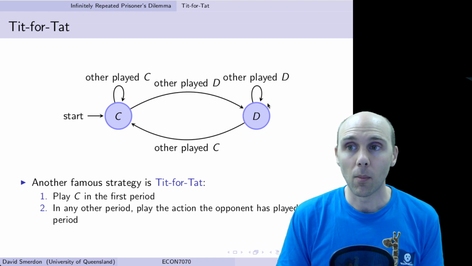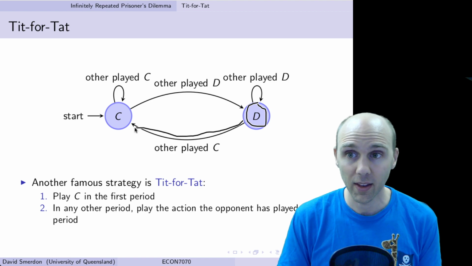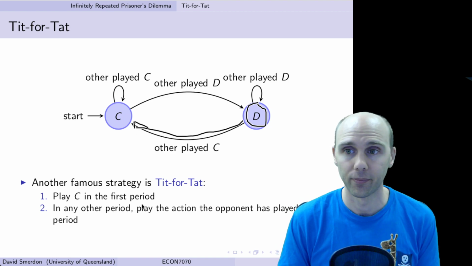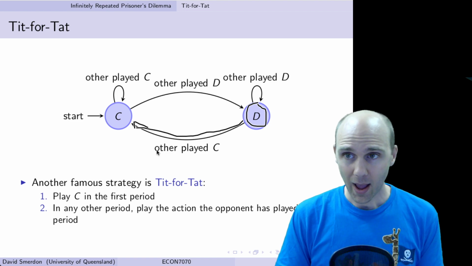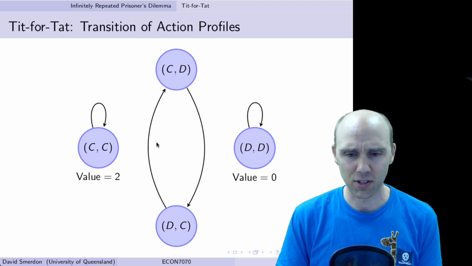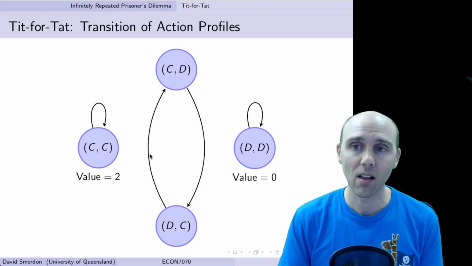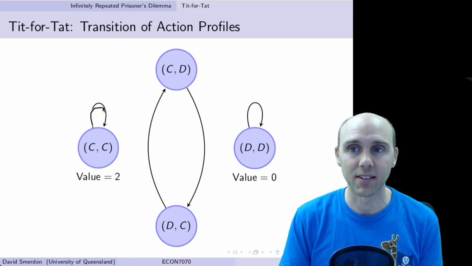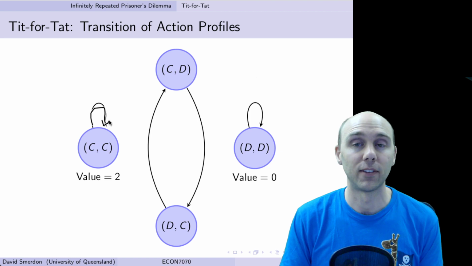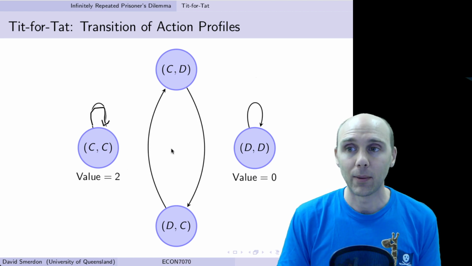Now, once I'm on D, it again depends on what you do. If you play D, then I'll play D in the next period. If you play C, then I'll play C in the next period. What does that mean for our transitions between the action profiles? Well, it's a bit strange now, because if both players are playing CC, then we're always going to end up back at CC. Both players follow tit for tat, and the other one plays C, they'll keep playing C. And the same for DD.